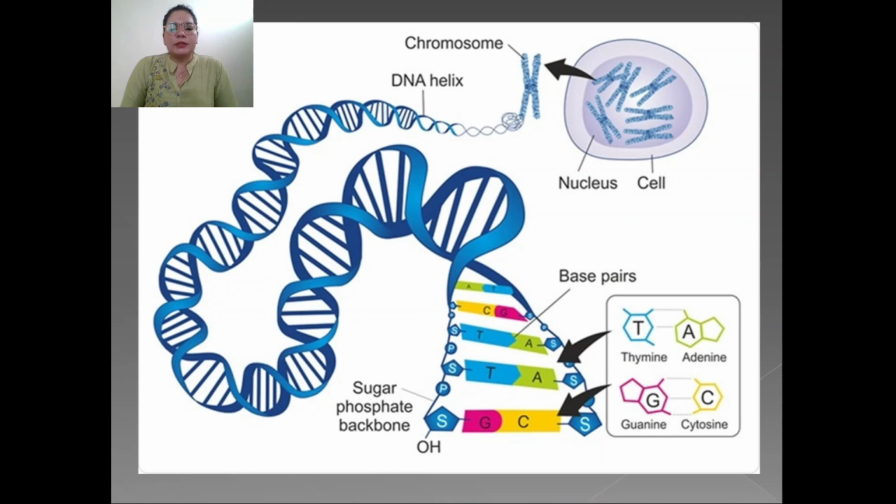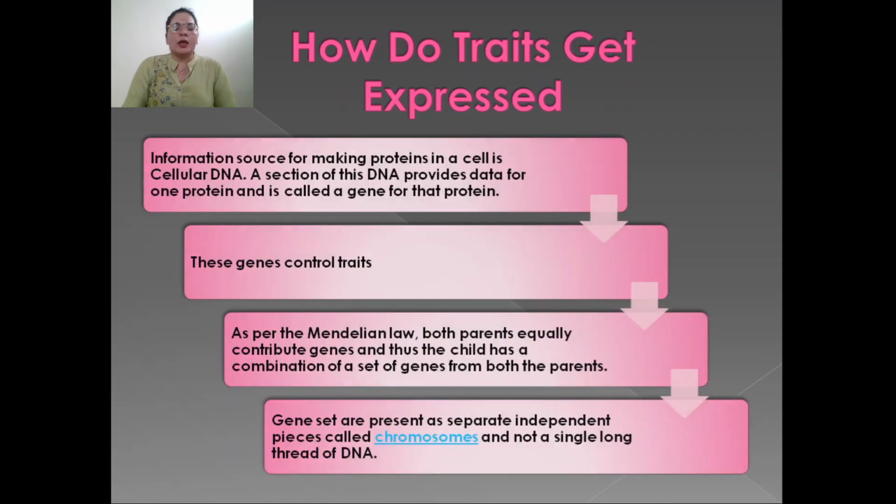A portion of this DNA forms a gene, and that gene is expressed as a protein, and that protein forms a particular character or trait in the organism. How do these traits get expressed? We know that the information source for making proteins in a cell is cellular DNA. A section of this DNA provides data for one protein, and that protein is coded for by a gene. That gene controls the trait.